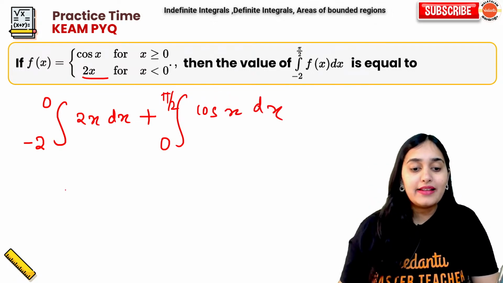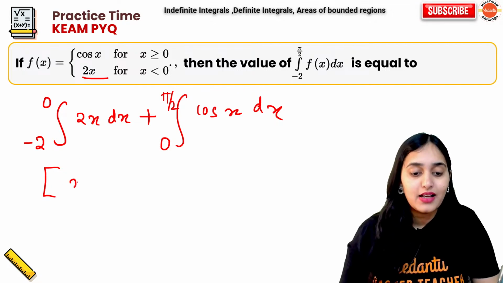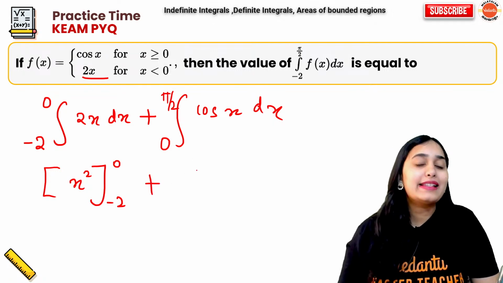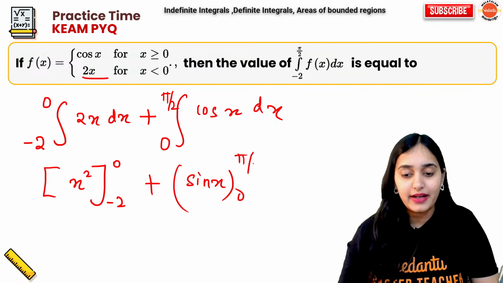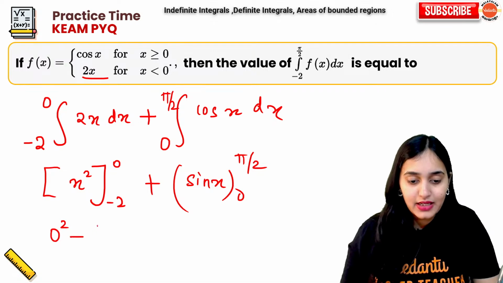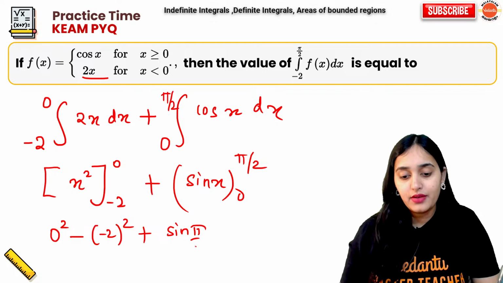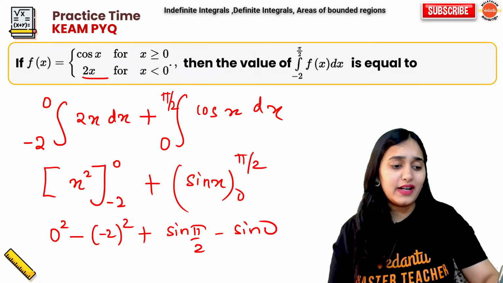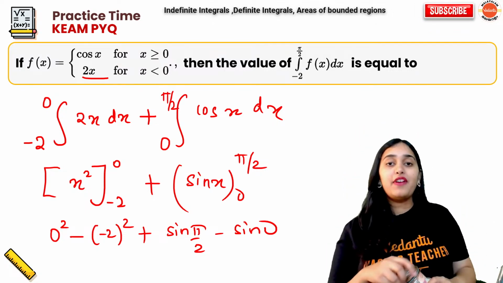Integrate. 2x integration is x square by 2. The 2s cancel. So it is x square from minus 2 to 0. Cos x integration is sin x. So sin x from 0 to pi by 2. That is your answer. So your answer will be 0 square minus 2 square, plus sin pi by 2 minus sin 0. What is the final answer? Who will tell me the final answer? Come on. Tell me the final answer quickly.